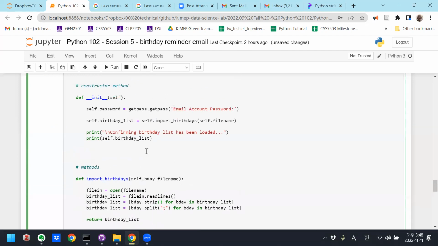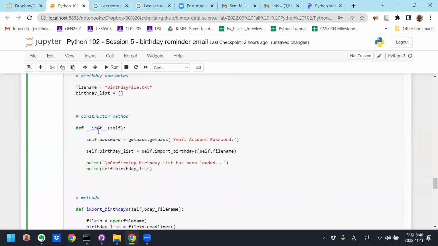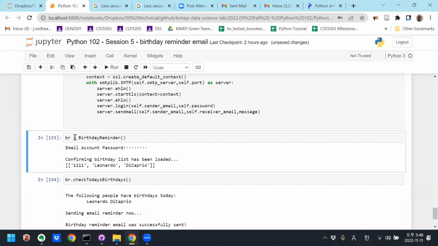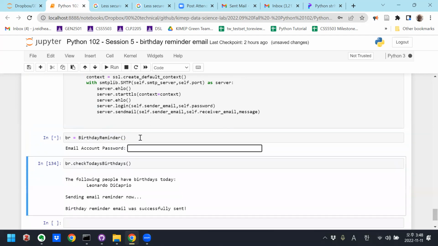Okay. So my instantiating function is going to get my password. It's going to populate the birthday list, and it will confirm that the birthday list has been loaded by printing it out. Right? So let's run this. So if we call the class, it should prompt me for the password and confirm that the list has been uploaded. So let's run this. That's my password again.